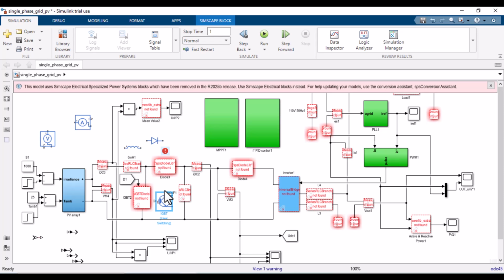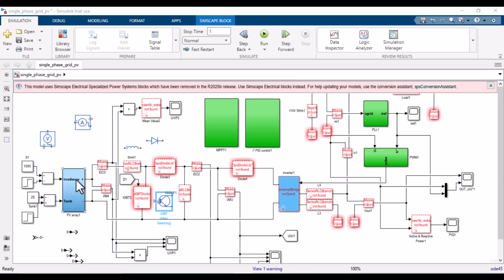But if you need to automatically convert the model, we will need this SPS conversion assistant, which is not available in this trial version, or maybe, I think it's not available in the paid version as well. But remember that for each physical network, we will need a single solver configuration block.